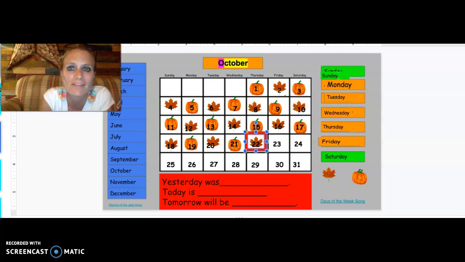We are still in the month of October. Look, we have a week left. I can't believe how fast October is going. After October is finished, we will go on to the month of November. Right down here is Halloween. So we're going to celebrate Halloween the 31st, and it is a Saturday this year.